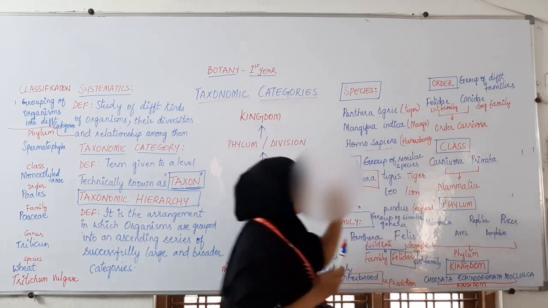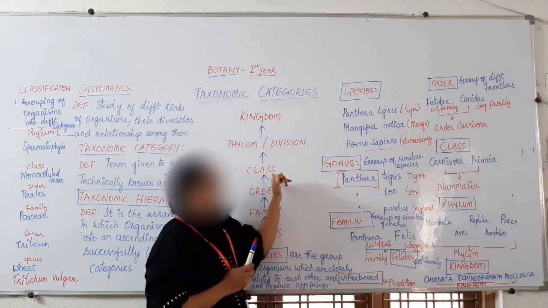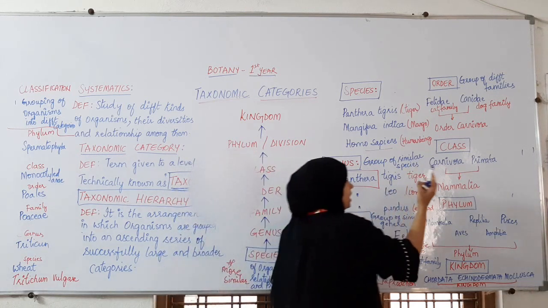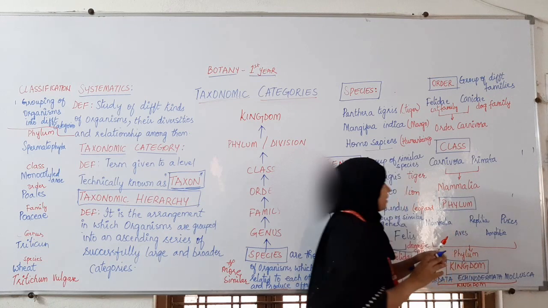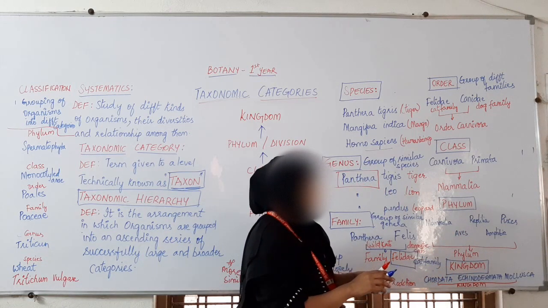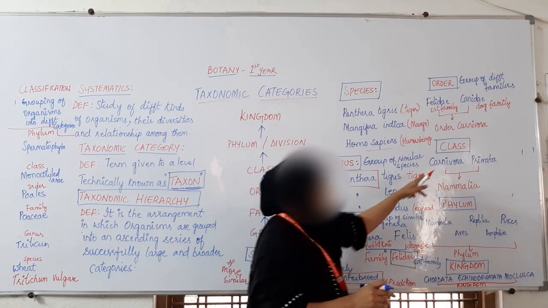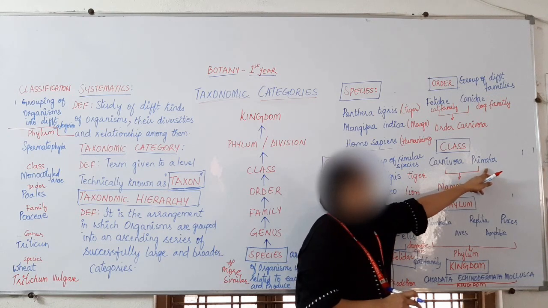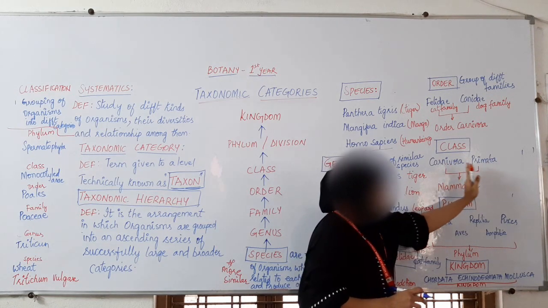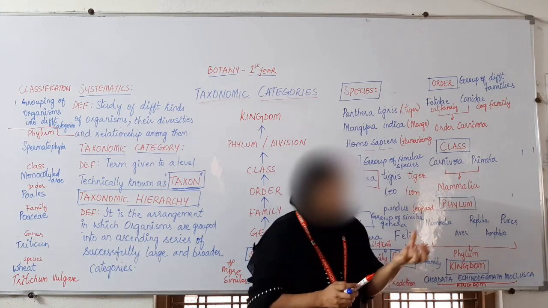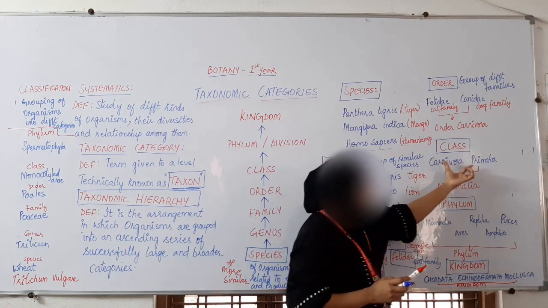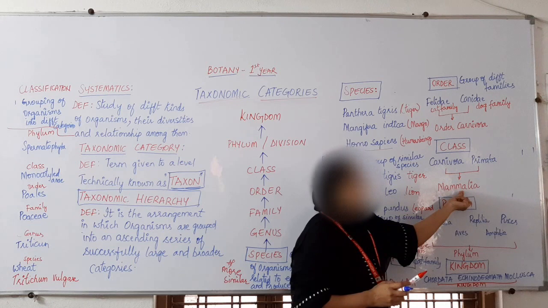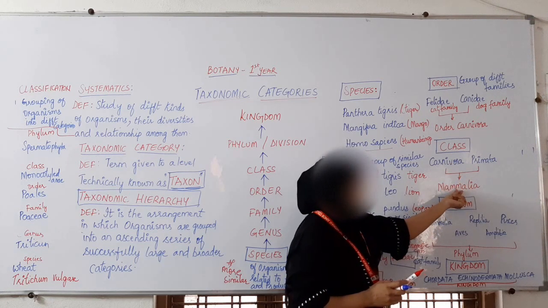After the order, the next taxon we have is class. Now Carnivora and Primata. Carnivora is one order, Primata is another order. There are many differences, but still there are certain similarities between them. So these different orders, Carnivora and Primata, are placed under one category, that is mammal.